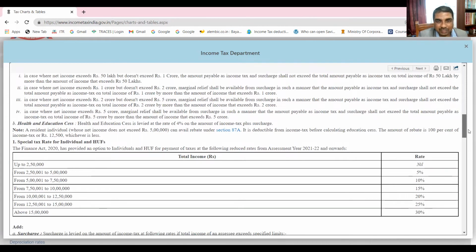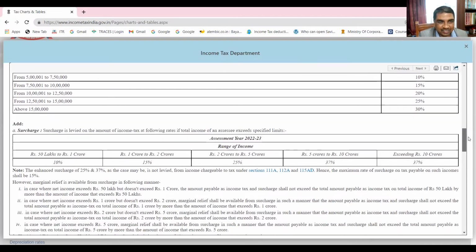For assessment year 21-22 and also for 22-23, there is an optional scheme, where one may pay tax at a lower rate: up to 2,50,000 nil, then 2,50,000 to 5 lakh 5%, then 10%, 15%, 20%, and one more rate is also there. Whatever may be, for individuals we have seen that up to 2,50,000 there is no tax.